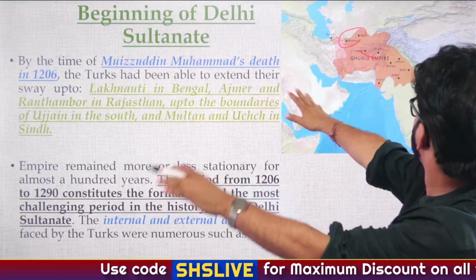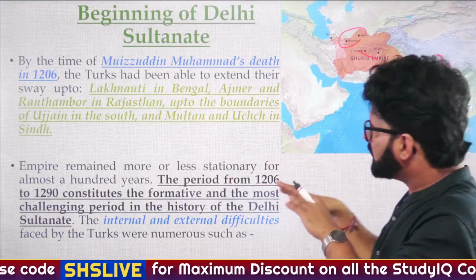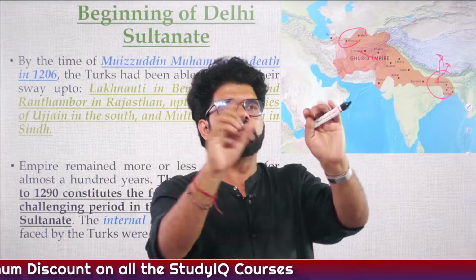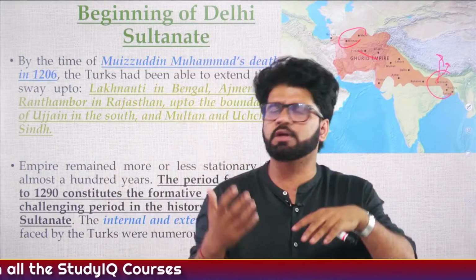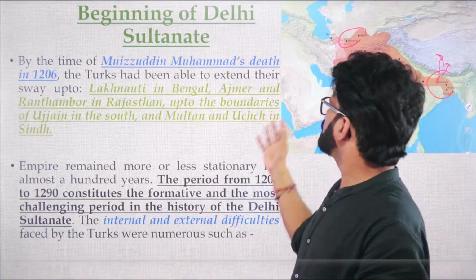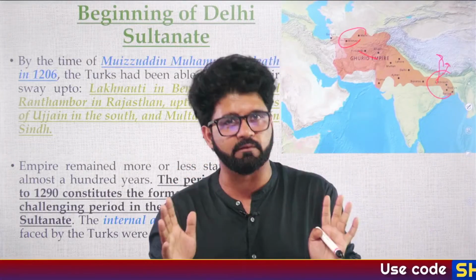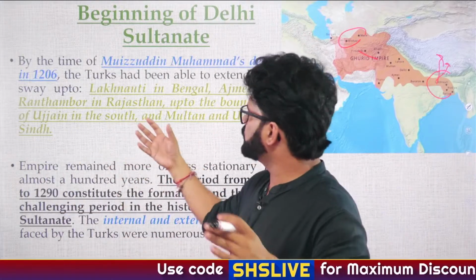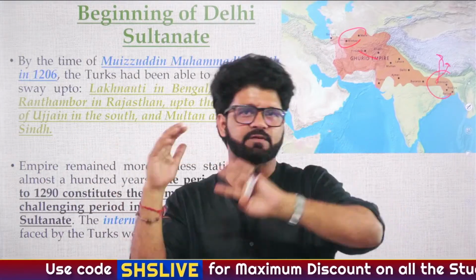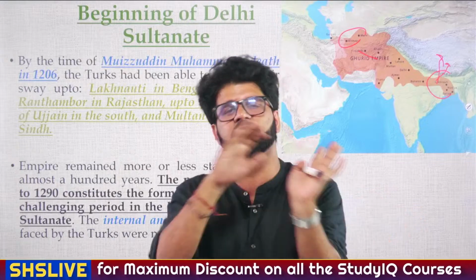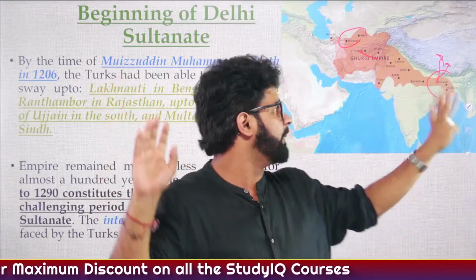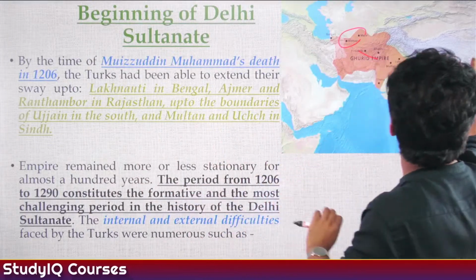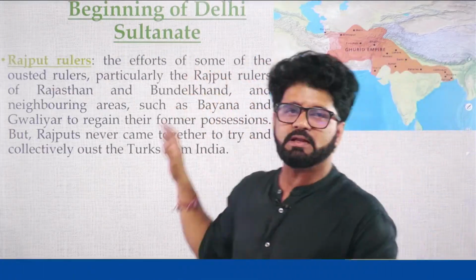So let's talk about this whole thing. Again, they are talking about the extent, and we have discussed it, that initial period, 1206 to 1290, and even the early years of the Khalji period, is all about consolidation, because they have so many enemies and foes to deal with: Rajputs, Mongols, and then they have issues among themselves. All the different slaves will fight among themselves: Yalduj, Kubecha, Kutubuddin Aibak, Bakhtiar Khilji, Ali Mardan, all these guys are fighting among themselves. So consolidation is the major aim in the initial part.